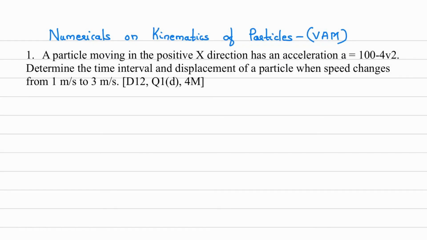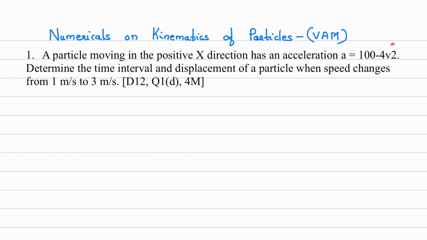Okay, so we'll see the first numerical on variable acceleration motion. We'll read the question. A particle moving in the positive x direction has an acceleration a is equal to 100 minus 4v square.